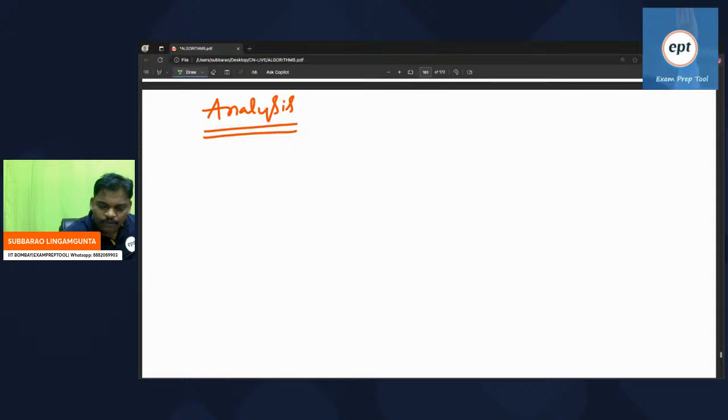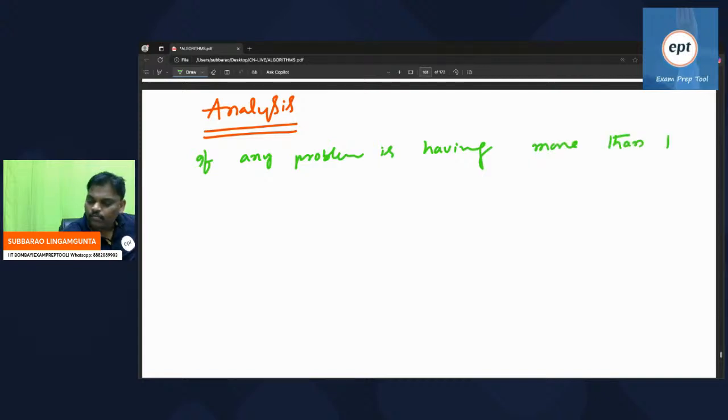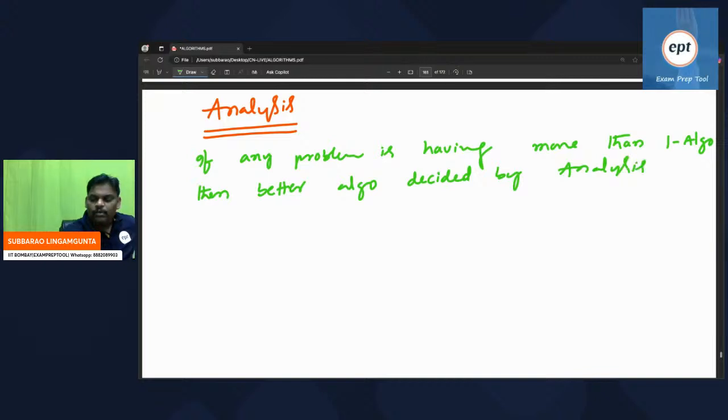What is the meaning of analysis? I'm explaining. If any problem is having more than one algorithm, then the better algorithm is decided by analysis.